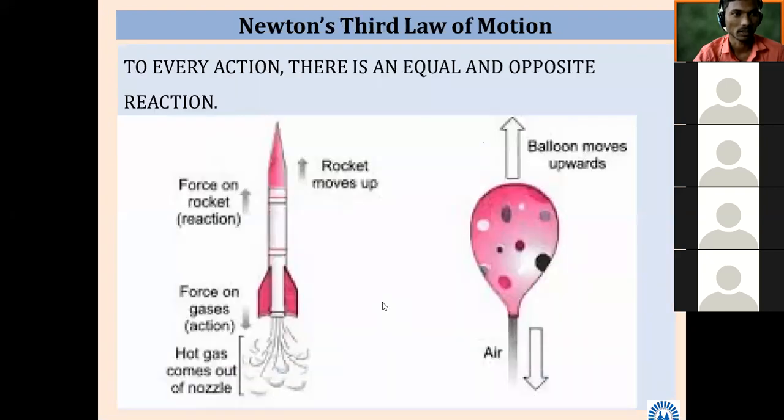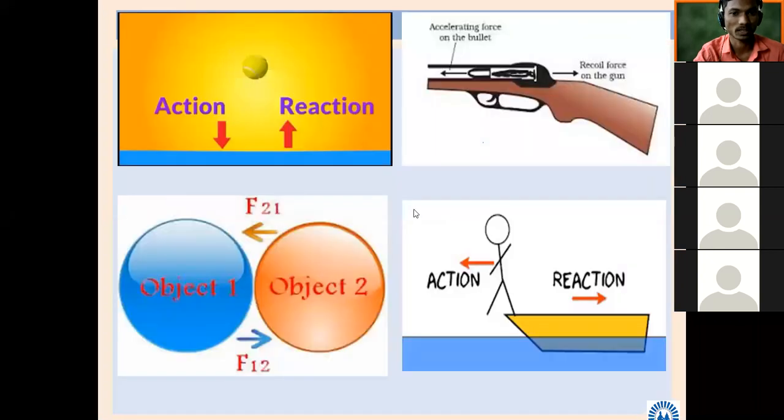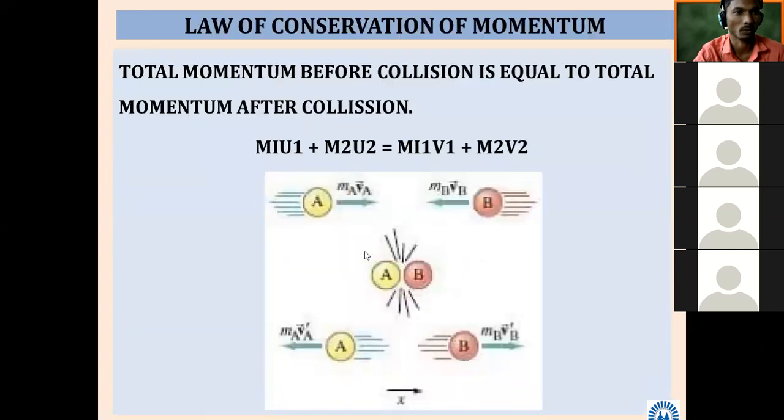Then third law, Newton's third law of motion. This we have seen, to every action there is an equal and opposite reaction. So many more things we have discussed. Examples we have taken. So very simple statement, to every action there is an equal and opposite reaction. Then what we have seen here, examples we have seen, action, reaction, object 1, object 2.